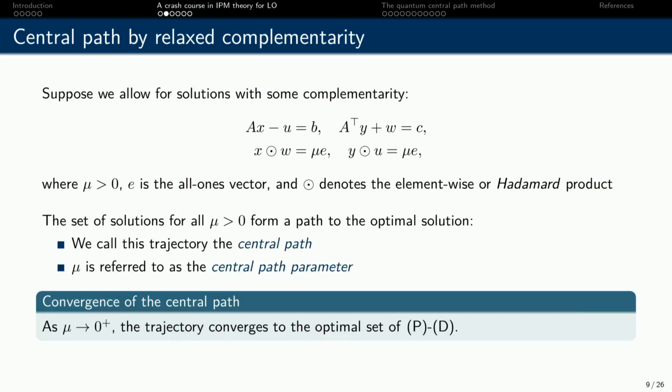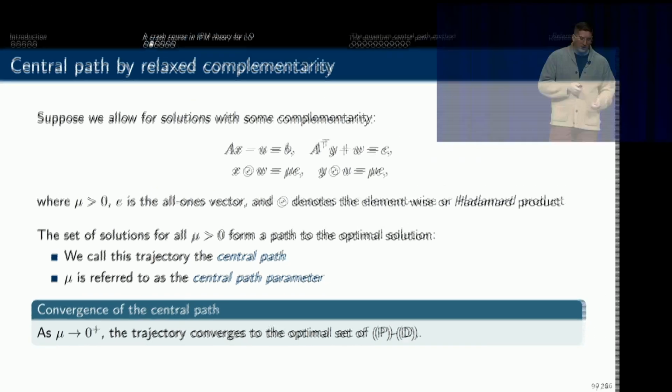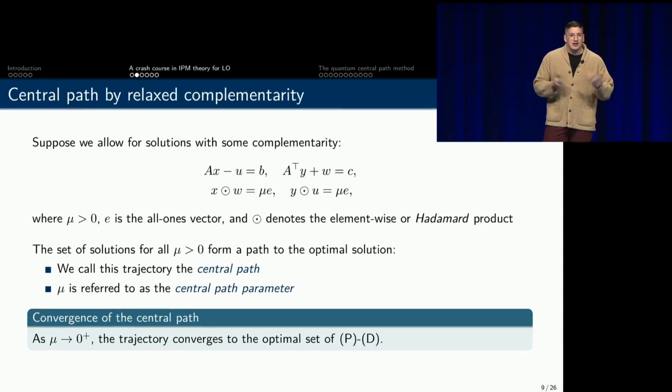If we look at the set of solutions to this perturbed KKT system, this gives rise to what's known as the central path, which is uniquely determined by my initial point and extends analytically from that point to the optimal set. An analogy I like to use, particularly when there are more physicists in the audience, is you can think about mu as sort of like a temperature setting in an annealing algorithm.